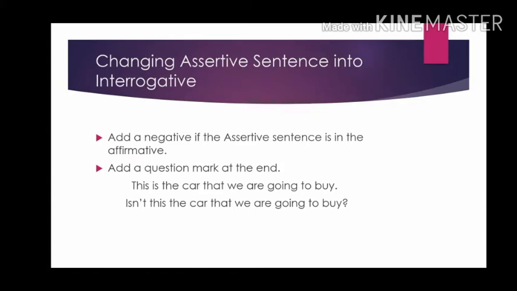Example: this is the car that we are going to buy. This is an affirmative assertive sentence. Now how will we change it? Isn't this the car that we are going to buy?